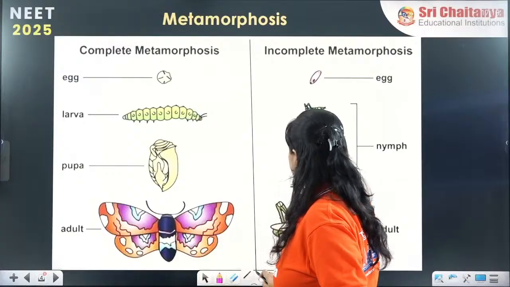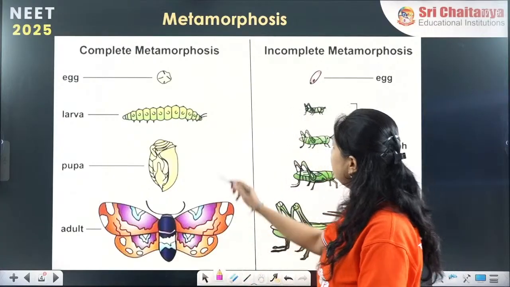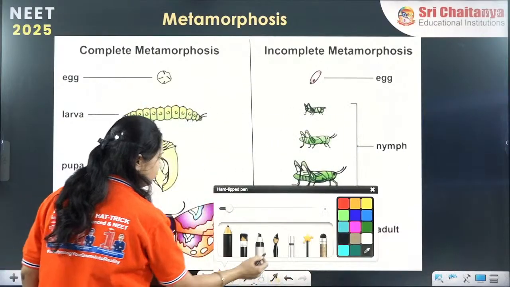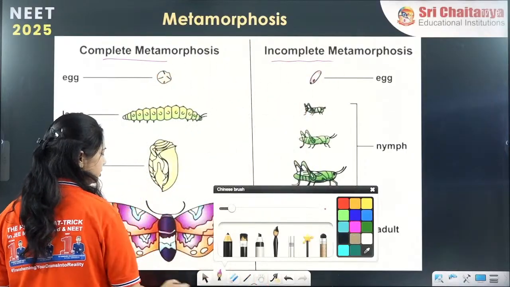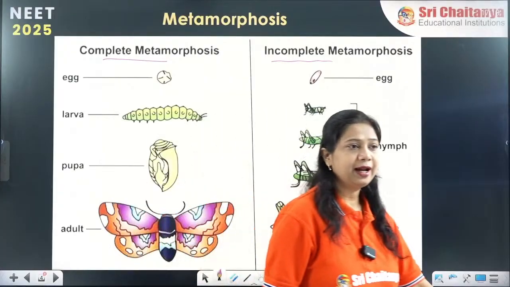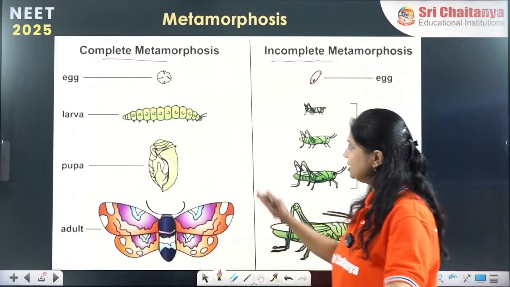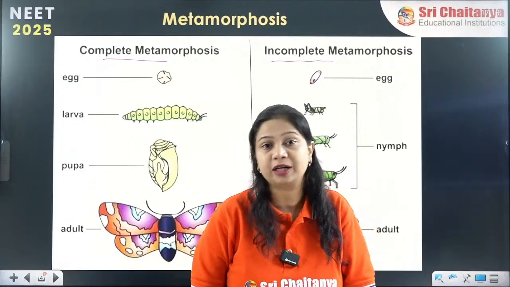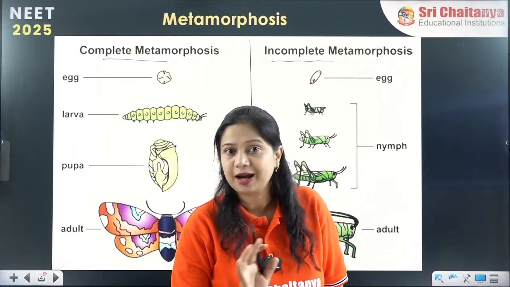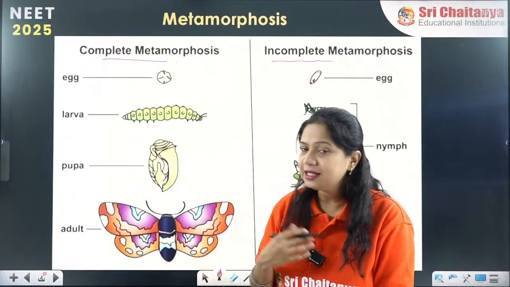So metamorphosis can be complete metamorphosis or incomplete metamorphosis. Now what is a complete and an incomplete metamorphosis? In the case of complete metamorphosis, just now we have read about the metamorphosis which is actually complete metamorphosis. Why is it complete?